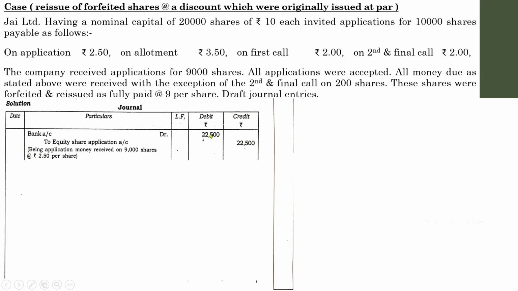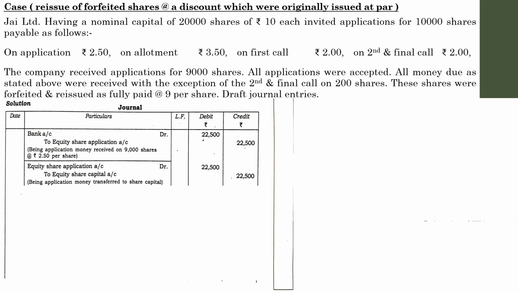You will get 22,500. Don't forget to pass the narration. Being the application money received on 9,000 shares at 2 rupees 50 paise per share. Next one, due entry: equity share application account debit to equity share capital. The same amount is there because there are no other adjustments with regard to that. 22,500, that is 9,000 into 2 rupees 50 paise, the application money transferred to the share capital. So we have completed the application situation.